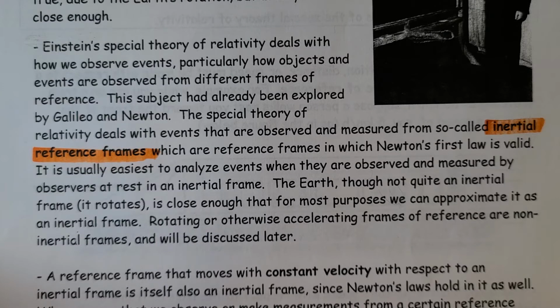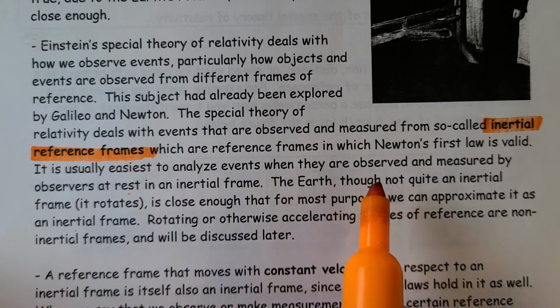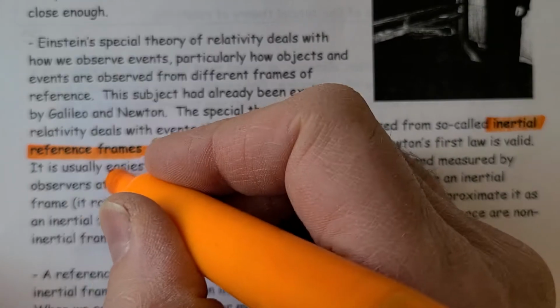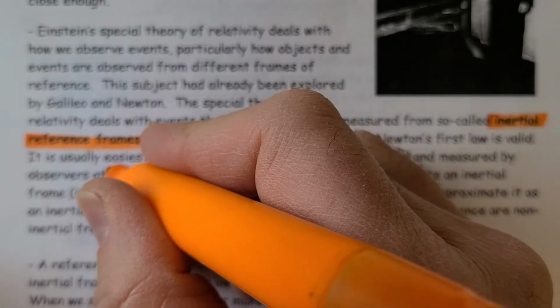So if we're using Earth as a reference frame, that's like saying, all this is happening when we're at rest and we're looking at events moving. Or if we're moving at constant velocity, we would in fact see the same type of results, as we'll see. It is usually easiest to analyze events when they are observed and measured by observers at rest. And usually that's how we do it.